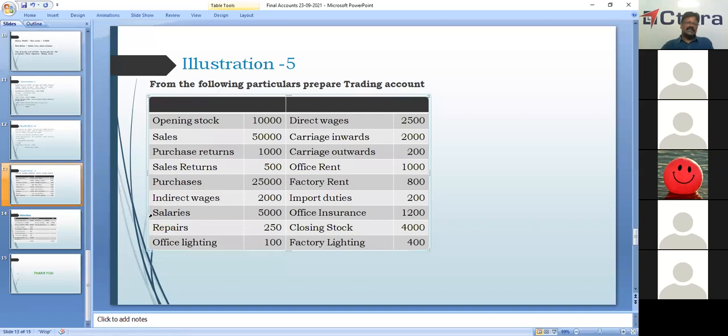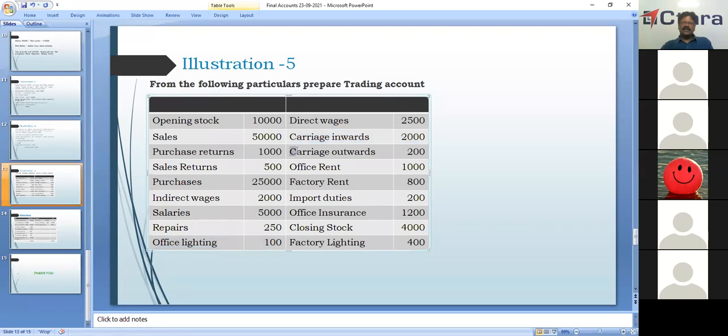Salaries are also not direct expenses. The salaries also will be ignored in the trading account. It will be shown in the profit and loss account. Then you have repairs. Repairs also will not be shown in the trading account. Office lighting also will not be shown in the trading account. It will be shown in the profit and loss account. Okay. We have direct wages. Direct wages we need to take. This will be shown in the trading account. Carriage inwards will be taken in the trading account.